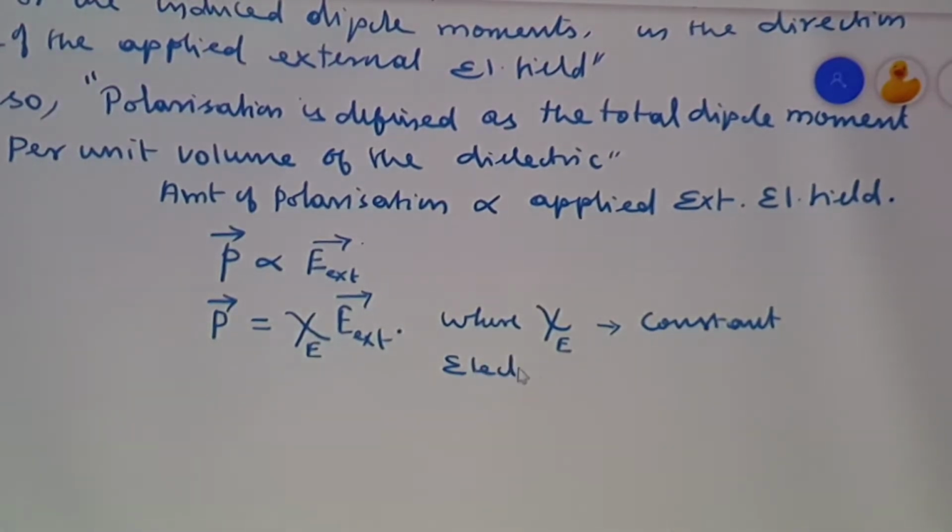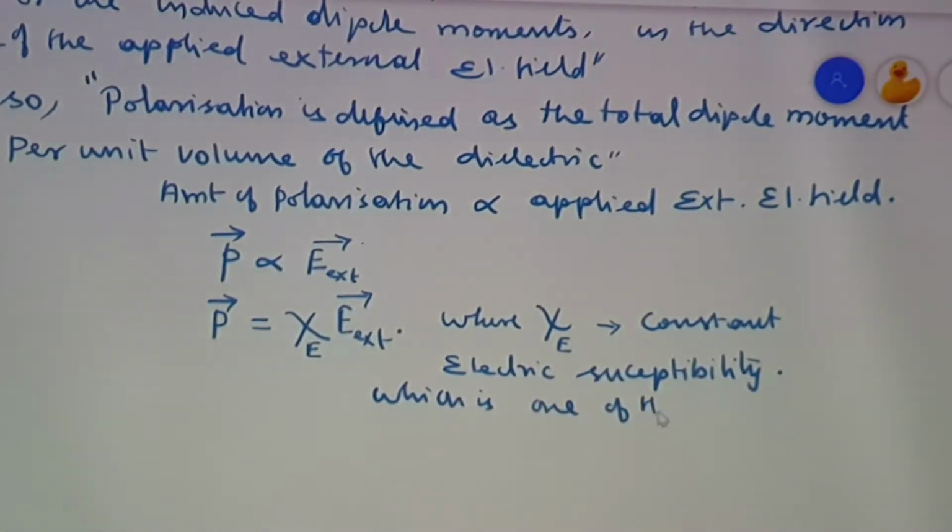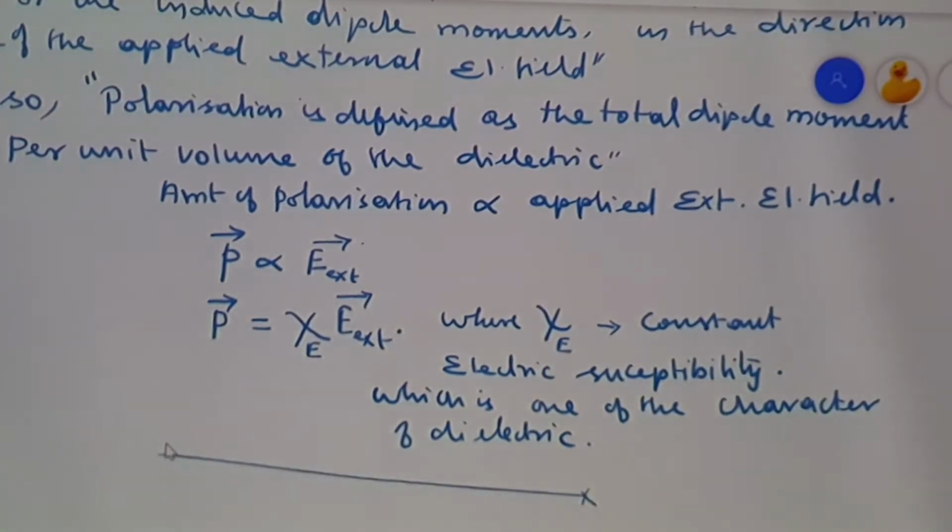Here E represents electric. It is a characteristic of the dielectric. We will study susceptibility in detail in the third lesson. So this phenomenon we are considering as polarization.